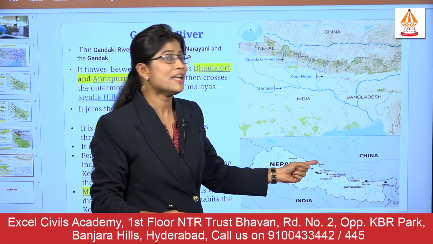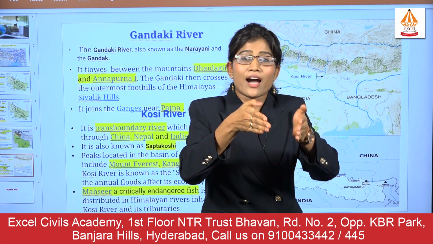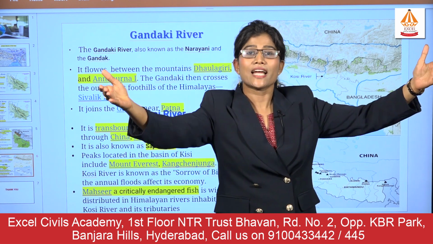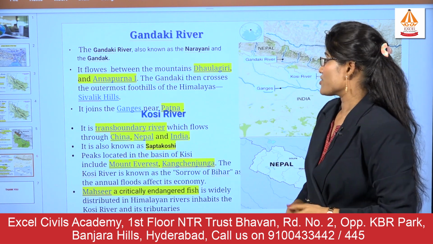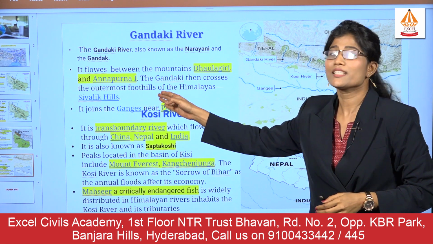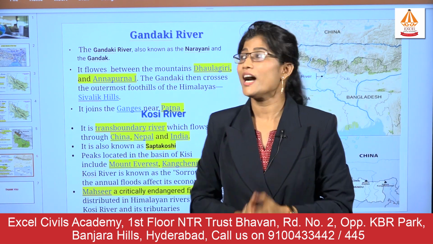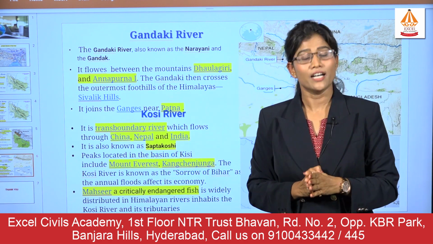You can see these mountain ranges, there is Dhaulagiri and Annapurna. From the region of Nepal, this Gandak river originates. On the left side there is Dhaulagiri, on the right side there are the Annapurna mountain ranges. And it joins the river Ganga in the region of Patna, which is the capital of Bihar. So this is about the Gandak river.